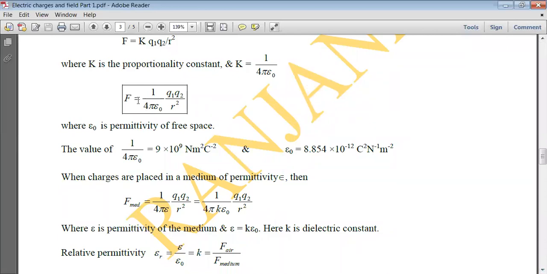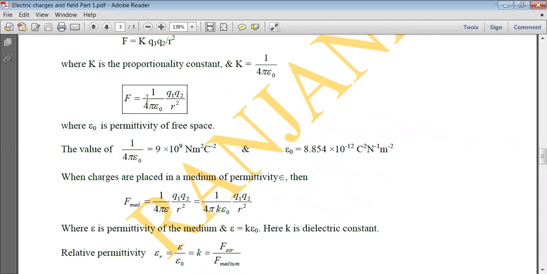So Coulomb's law in mathematical form can be written as F is equal to 1 upon 4 pi epsilon naught Q1 into Q2 upon R square. And this epsilon naught is called the permittivity of free space, that is vacuum. That is, the charges are placed in vacuum, or you may consider the charges are placed in air. And the value of this constant of proportionality, 1 upon 4 pi epsilon naught, is 9 into 10 raised to the power 9 in SI units.